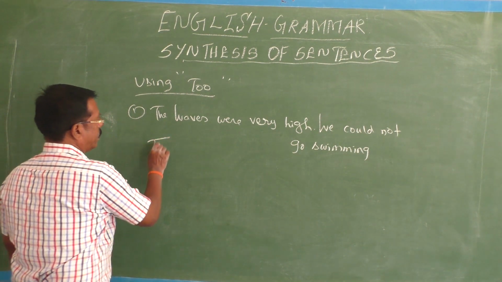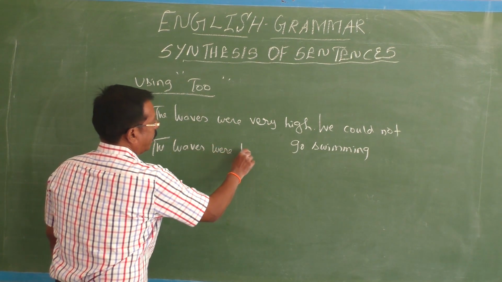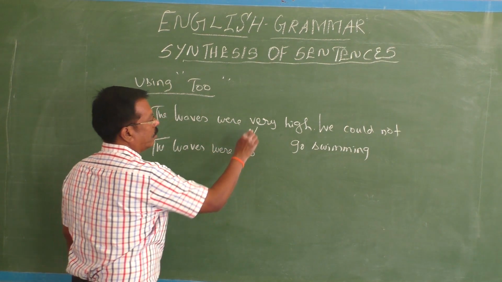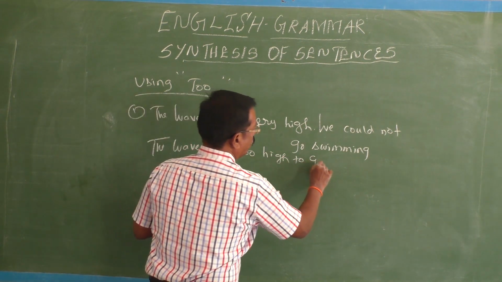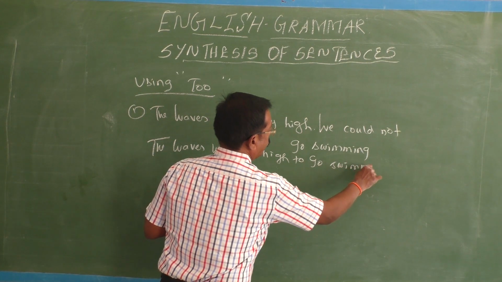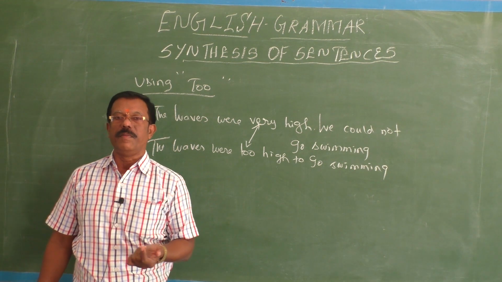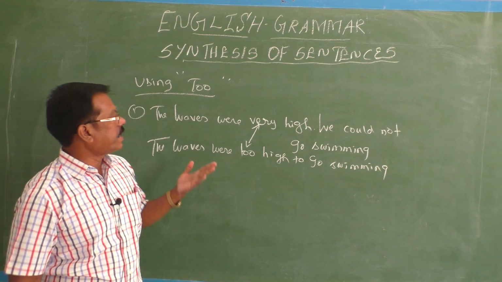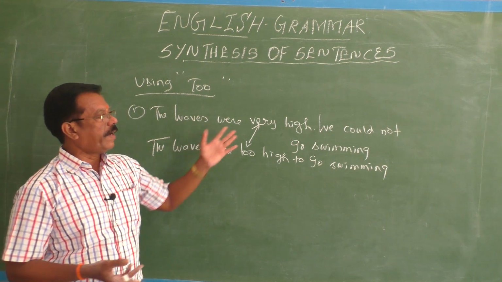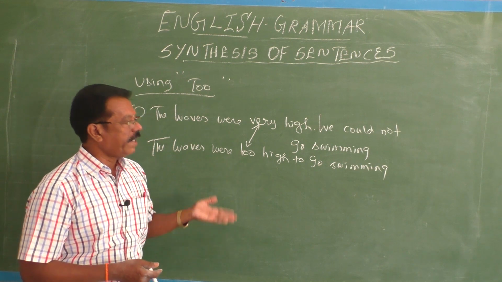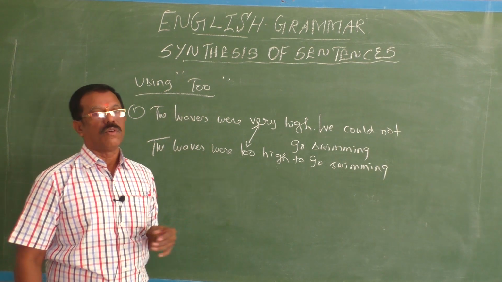The answer: the waves were too high to go swimming. Actually, this too stands for something in excess of the normal limit. Therefore, it gives a negative meaning. What does it mean? The waves are very high. What is the result? We cannot go for swimming. So, the same idea can be explained in this way, in the simple sentence. The waves were too high to go swimming.